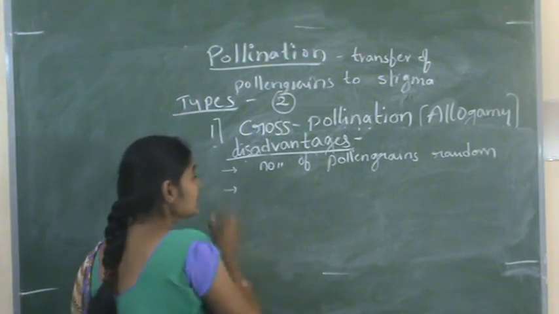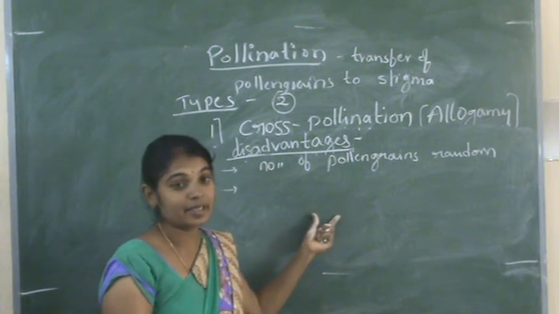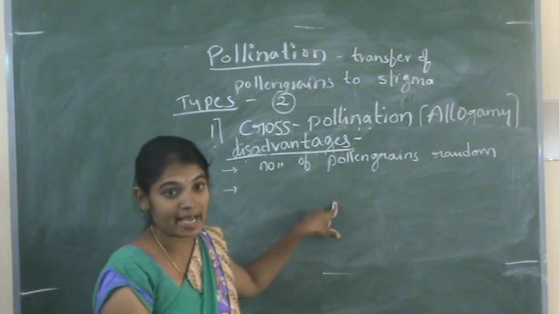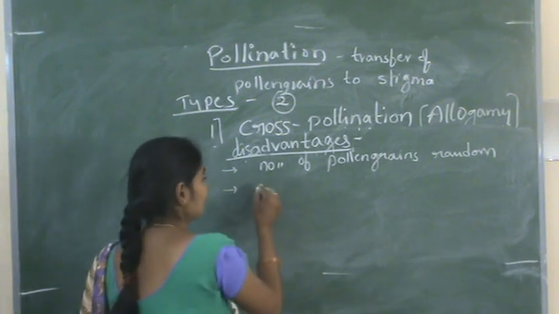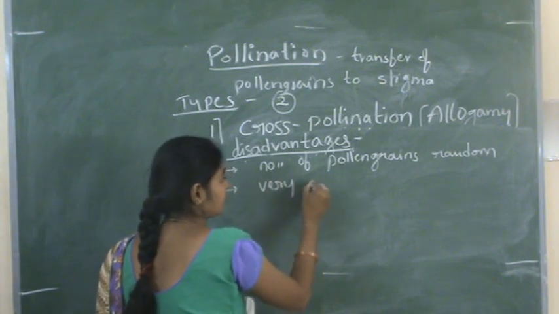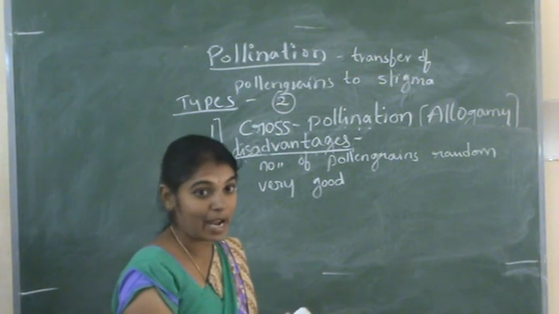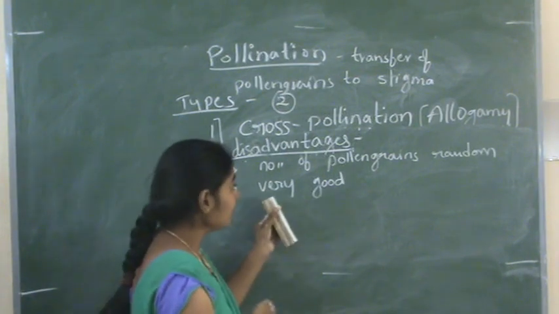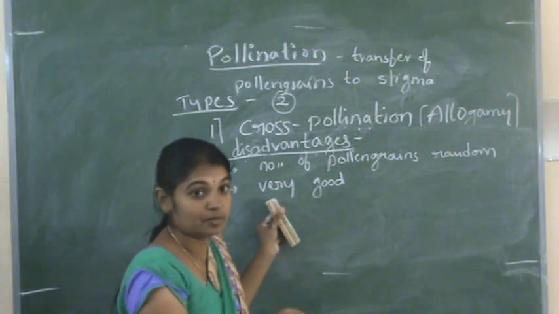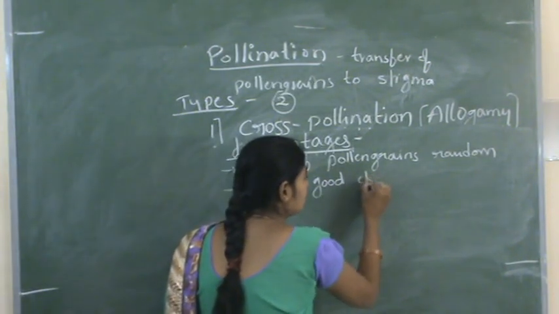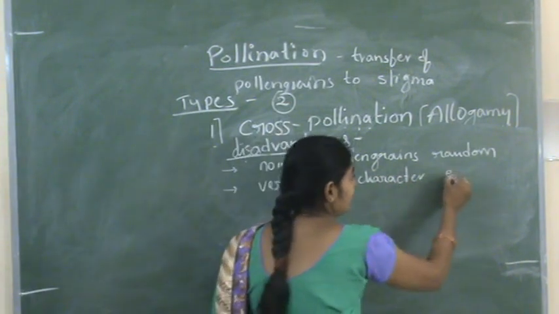And another one is that sometimes, while deleting a disease character or any unwanted character, a very good character may also be lost. While recombining two plants, if a very good character is present in them, that may also be lost. The very good character may also be eliminated.